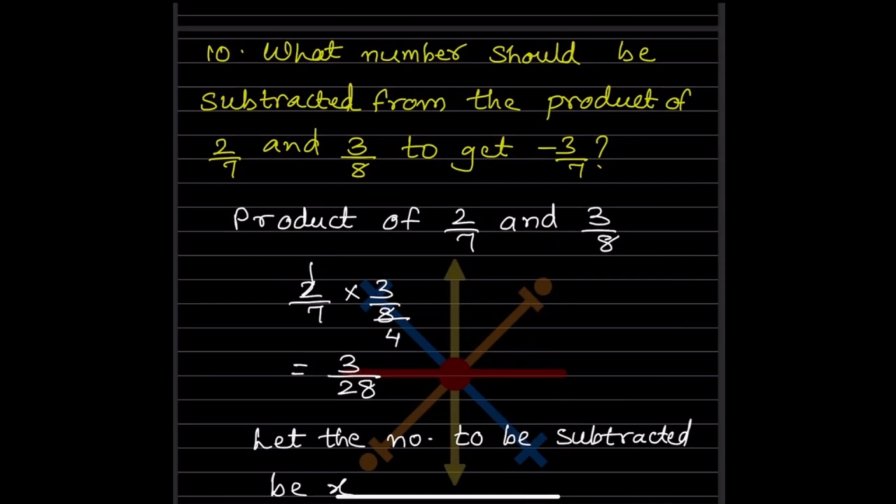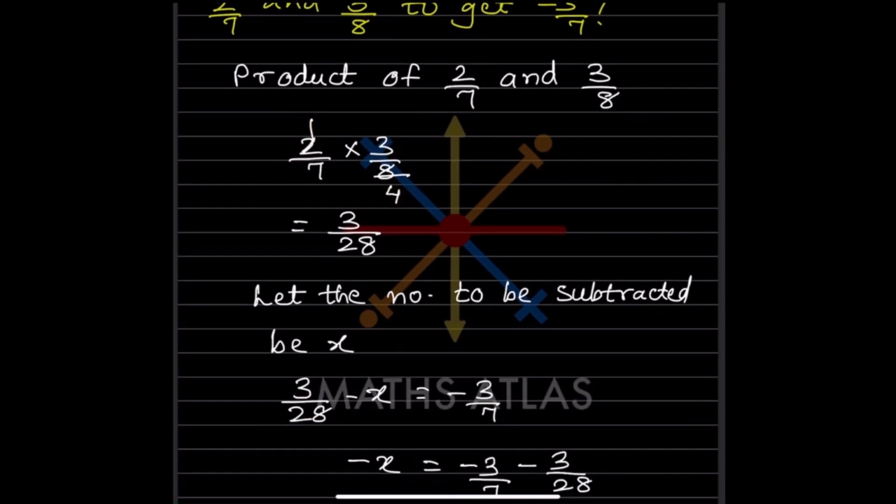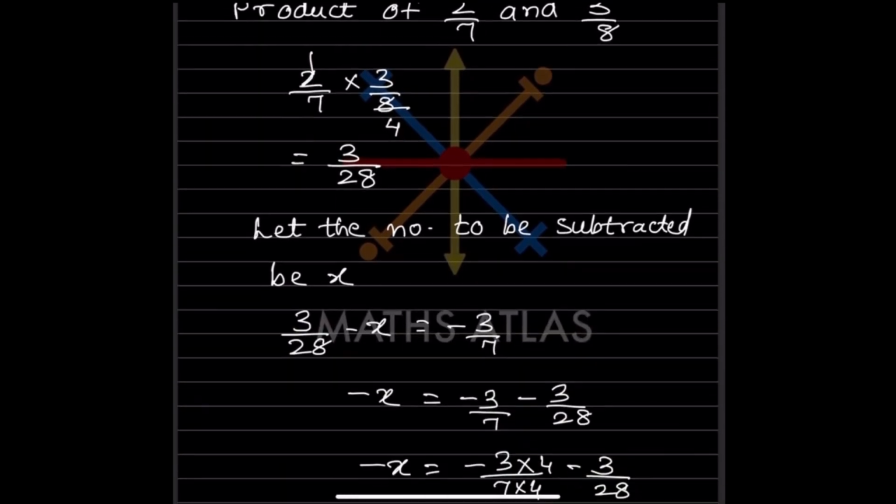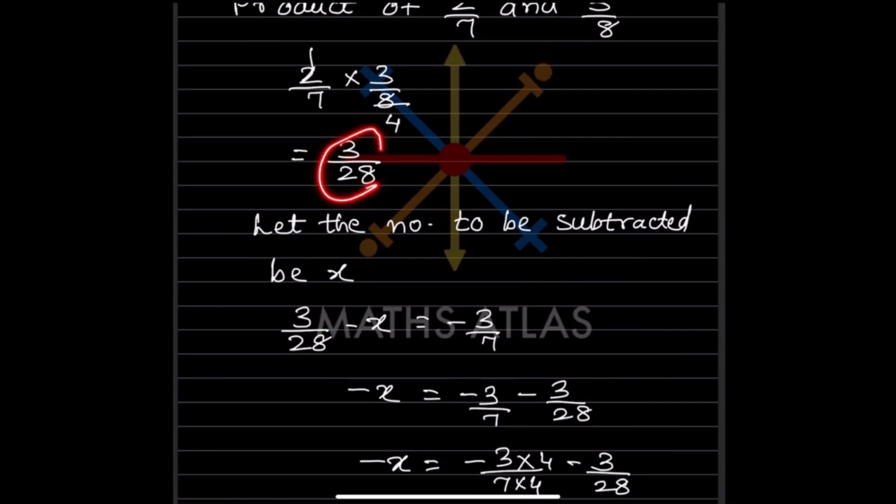What number should be subtracted from the product of 2 by 7 and 3 by 8 to get minus 3 by 7? So first we have to take the product of these two. So we are going to multiply these two numbers. 2 1s are 2 and 2 4s are 8. So this is going to be 3 by 28. Then what did they say? What number should be subtracted from the product of this one? So we got the product from that.